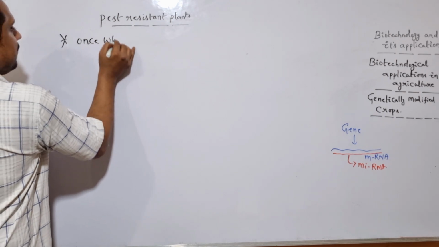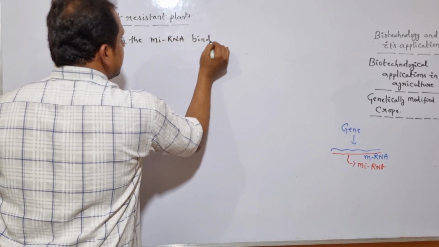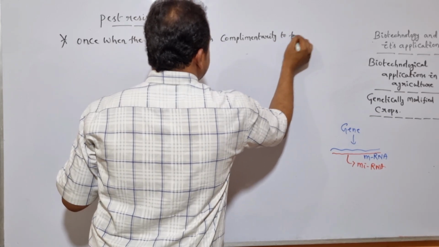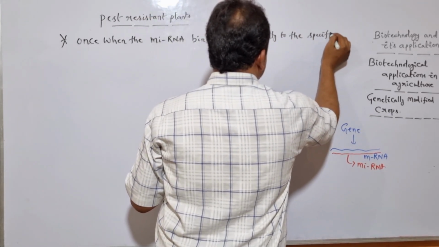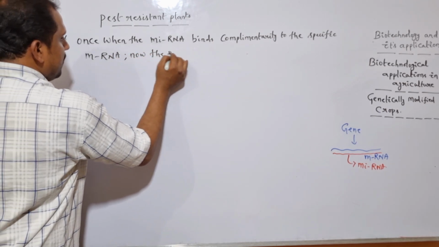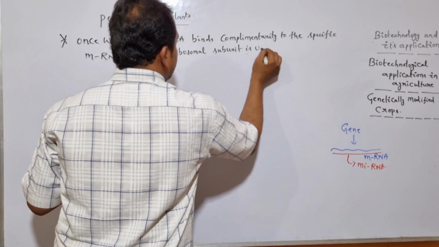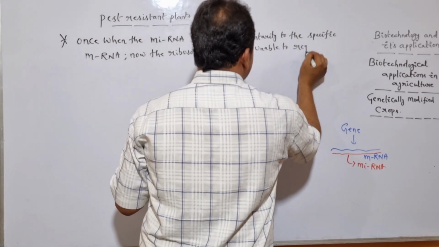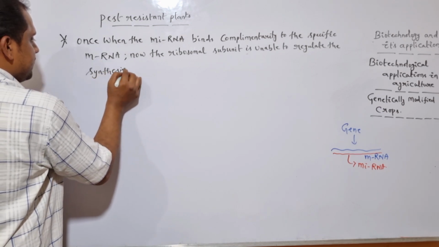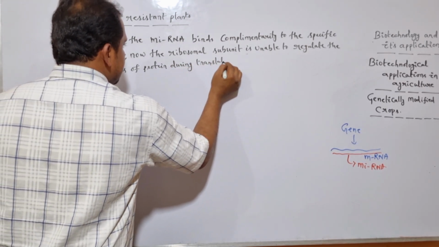Once the microRNA binds complementarily to the specific mRNA, now the ribosomal subunit is unable to regulate the synthesis of protein during the translation mechanism.